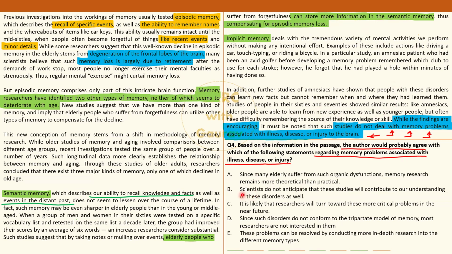Answer option B. But scientists do not anticipate that these studies, concept studies which have been mentioned in the passage, these studies will contribute to our understanding of these disorder. ऐसा नहीं होगा. Yes, that is why author has also made it clear that such studies do not deal with such specific problem scenarios. जो भी बात की गई है पैसेज में, it is applicable only to maybe healthy individuals or normal individuals. ठीक है, that's it.